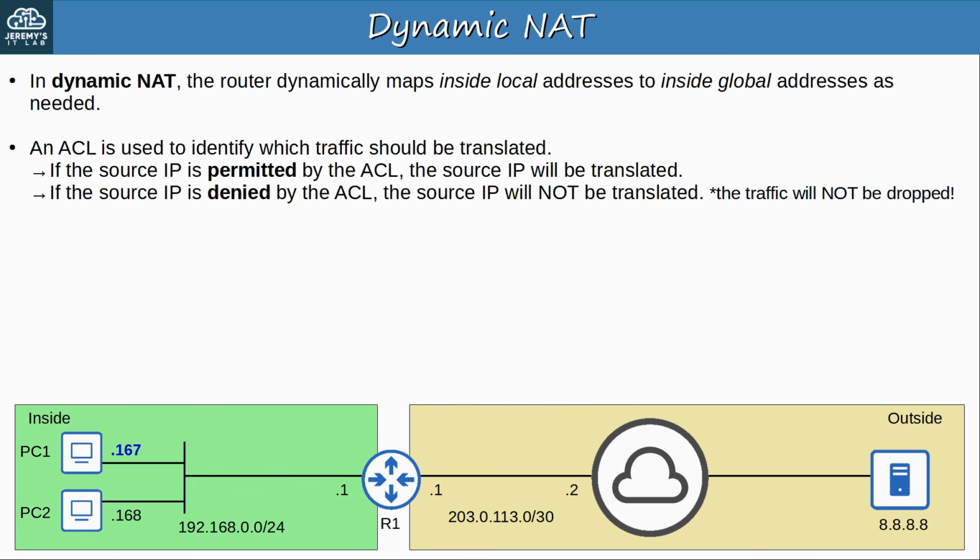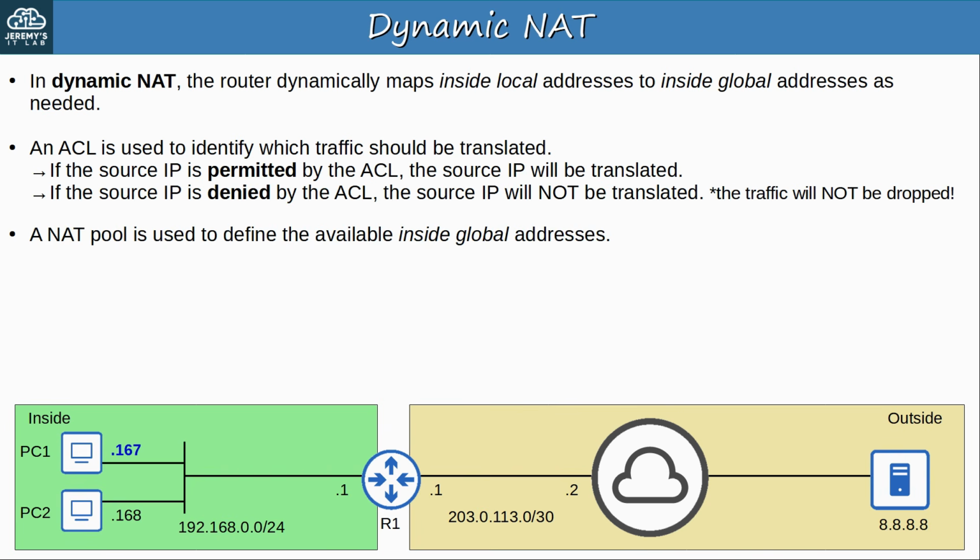However, if the source IP is denied by the ACL, the source IP will not be translated. But that doesn't mean the traffic will be dropped. We're simply using the ACL to identify which traffic should be translated. We're not using it to drop traffic, because we won't apply the ACL to an interface with the IP access-group command. Anyway, when we get to configuration, you'll see how it works.